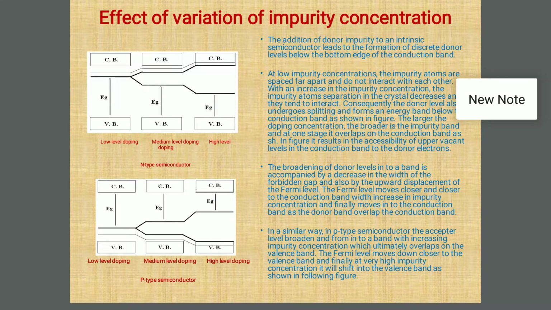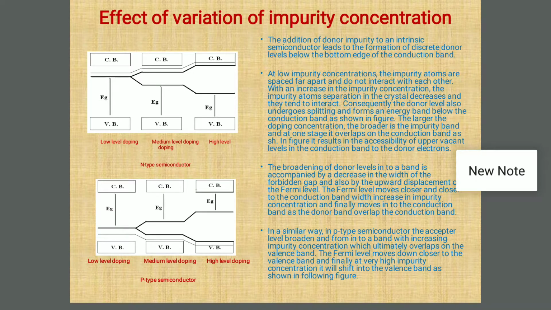It becomes an acceptor band, and furthermore at high level doping, as concentration increases, the width of the acceptor band increases. Opposite to this, the energy band gap decreases as impurity concentration increases.